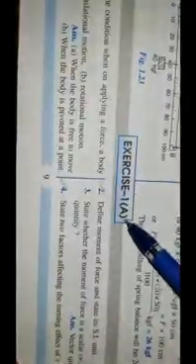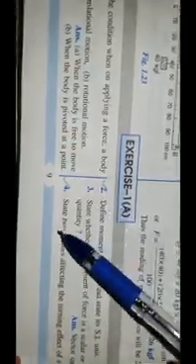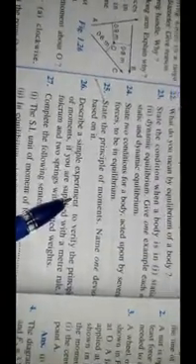I have given exercise 1A, question number 2, question number 4, 10, 11, 12, 13, 14, 19, 20, 25. Children, you have to do these in your physics register.